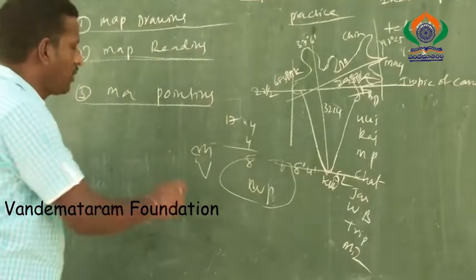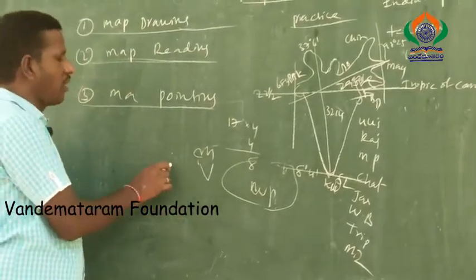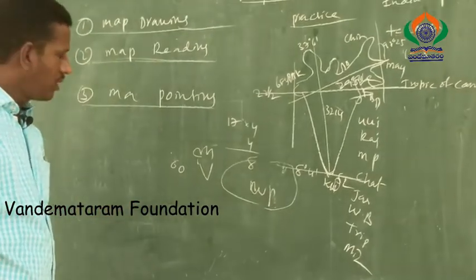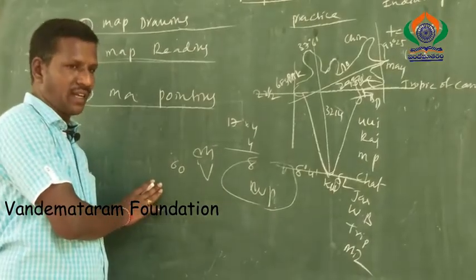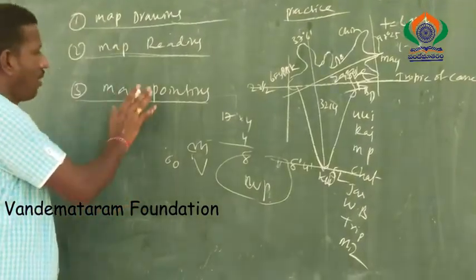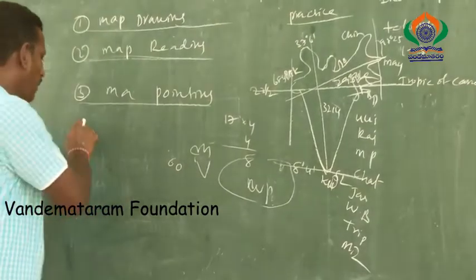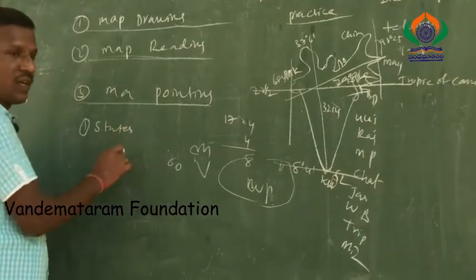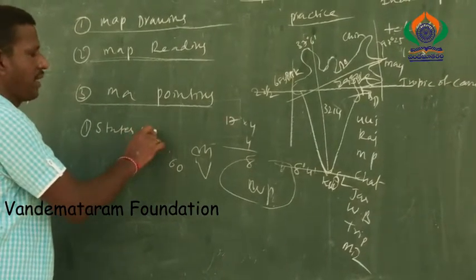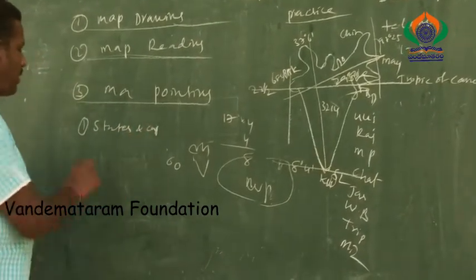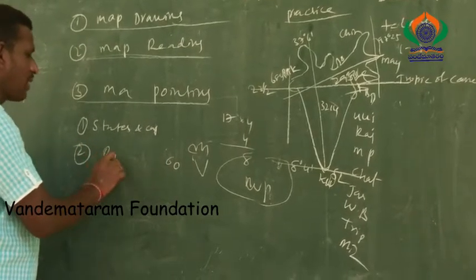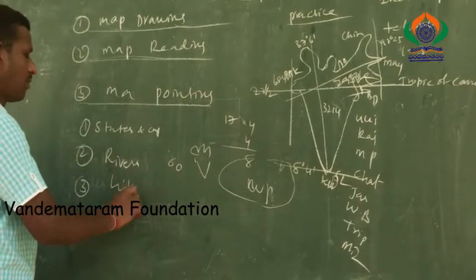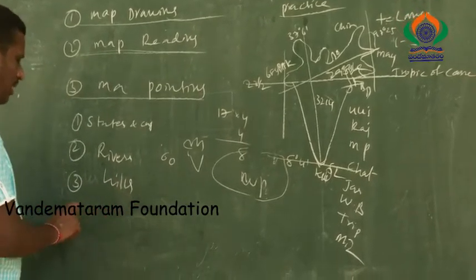In the India map, the student should learn up to 16 main areas. Students should cover 16 areas, that's enough. For example, how to prepare the India map? Simple. One is the states and capitals, and the student should focus on states and capitals. This is the first point. Next one is the rivers. Next one is the hills. Focus on these kinds of areas.